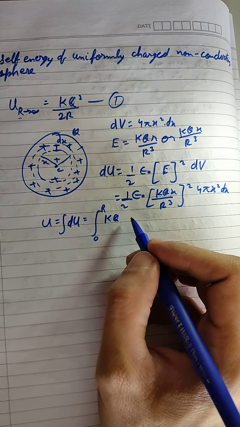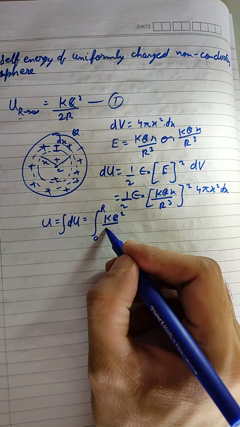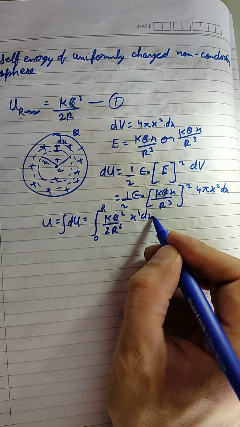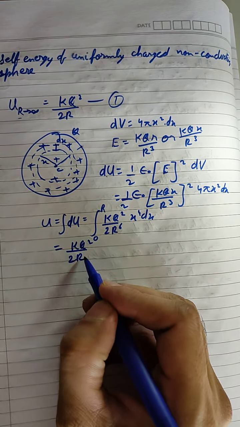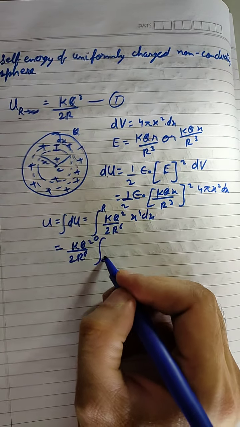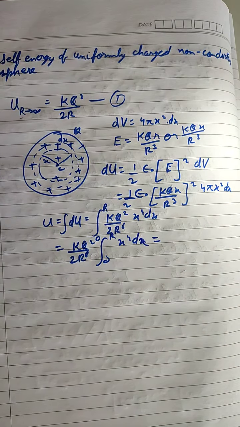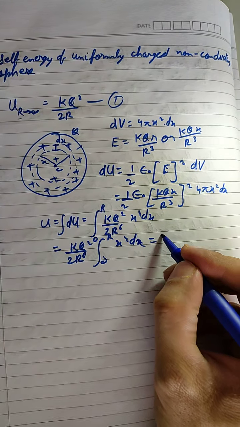If we take all the constants out, it will be kq square upon 2 r to the power 6, integral from 0 to r of x to the power 4 dx. Now the integration of x to the power 4 will be x to the power 5 upon 5.